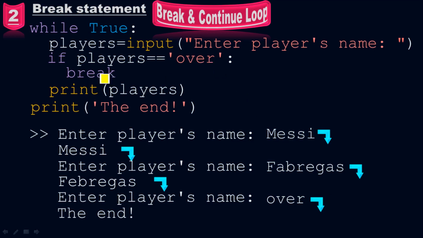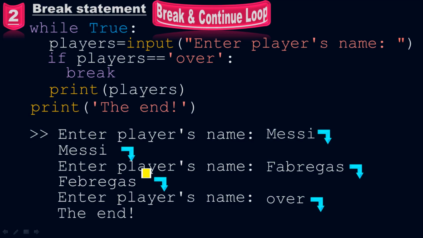This break statement will stop the while loop right at "or", and it will show the last message, which is the end. This last message is because of this print function. It is independent. This last print function doesn't care about the above body of the program. It is the outermost print function. We know that it comes under global scope. This print function comes under local scope.